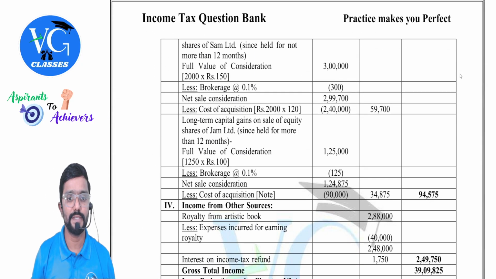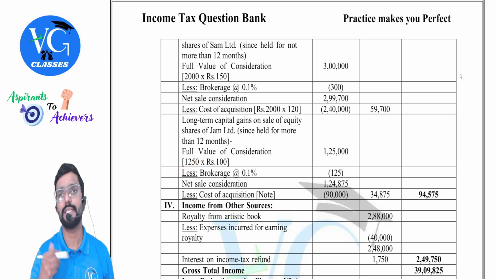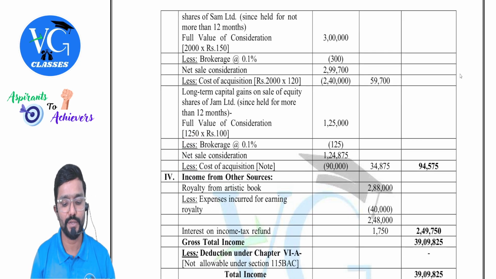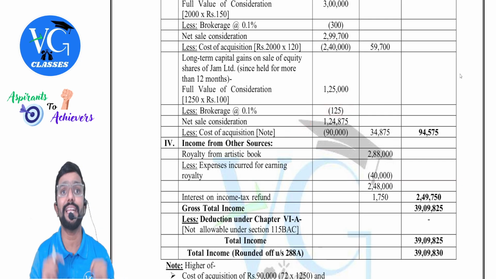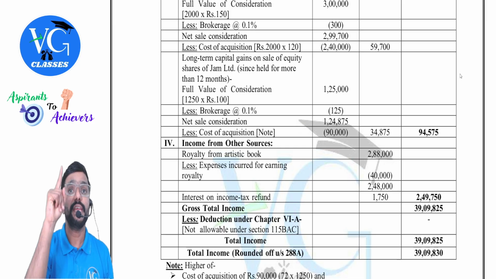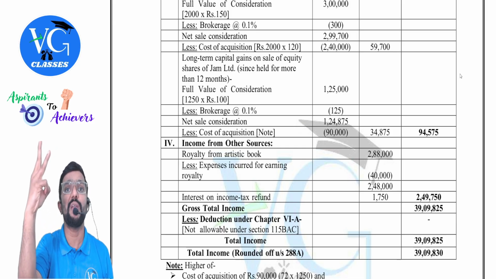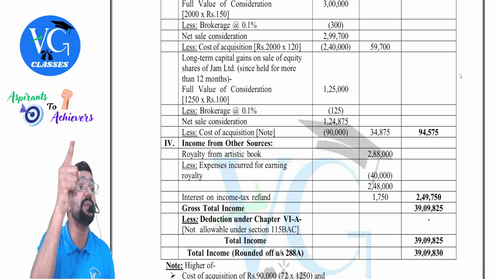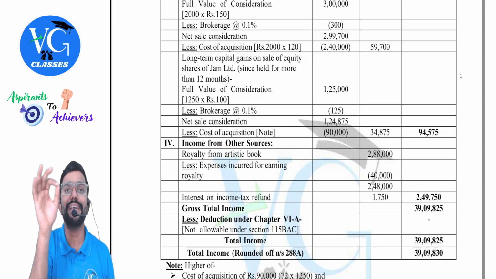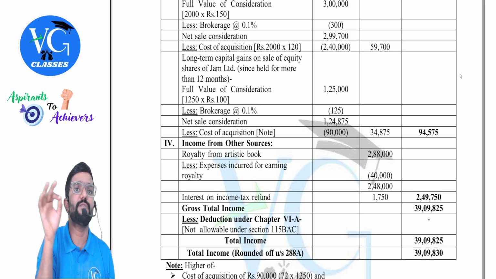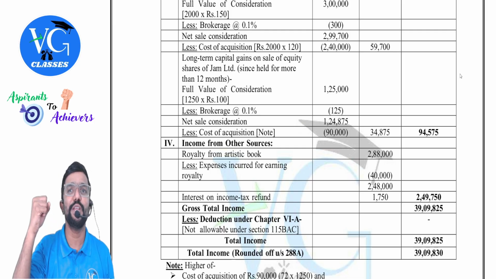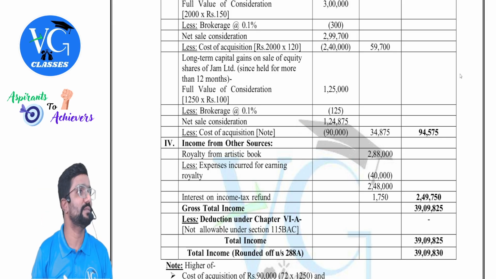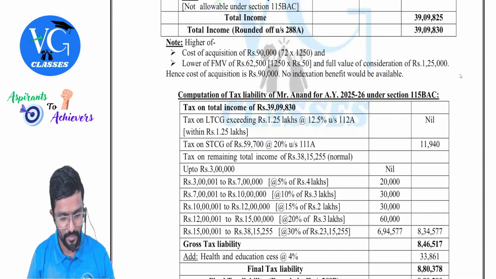Yes, first, full value of sale consideration is how much, sir? 1,25,000. Then brokerage paid on that is allowed as expenses on transfer. Expenses on transfer, 125. Coming to cost of acquisition, no indexation, but the pattern is different. Guys, this is only when ETF, which is covered under section 112A, is purchased before 1st February 2018. Because section 112A was introduced on 1st February 2018. Before that, whatever long-term capital gain you earned on ETF was fully exempt actually.